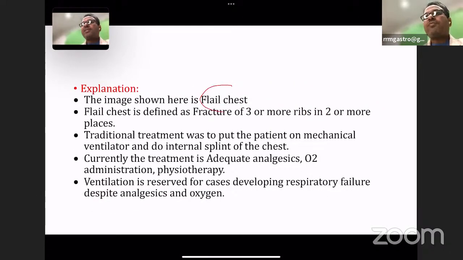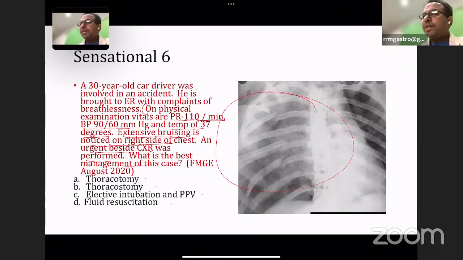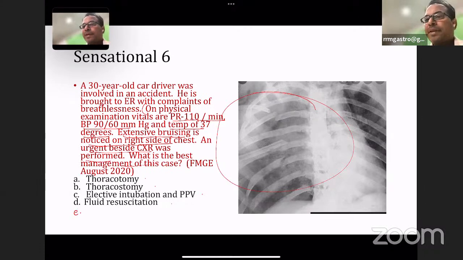The image shown here is flail chest. Flail chest is defined in Bailey and Love as fracture of 3 or more ribs in 2 or more places. Traditional treatment was to put the patient on a mechanical ventilator and do an internal splint of the chest. So this patient is now having multiple fractures. Then what is the best management? Analgesics plus nasal oxygen. That should be the correct answer.